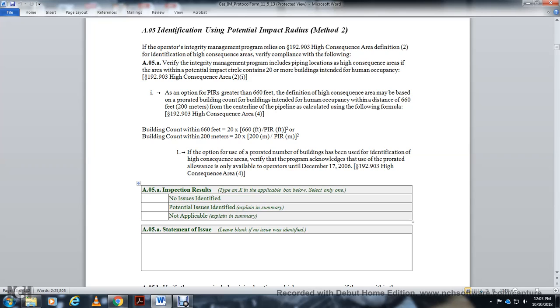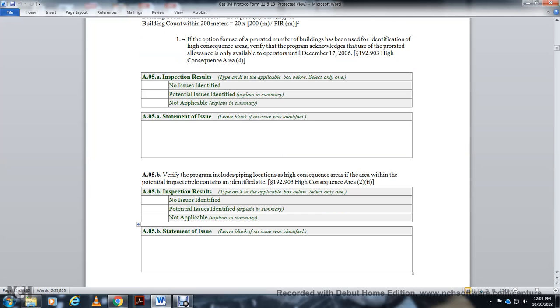AO5 inspection results: no issues identified, potential issues identified, not applicable. Put an X on the appropriate box, select only one. AO5 statement of issue: leave blank if no issue was identified. Verify the program includes the piping location high consequence area within the potential impact circle identified in statute 192.903 High Consequence Area 2 and 2. AO5B inspection result.